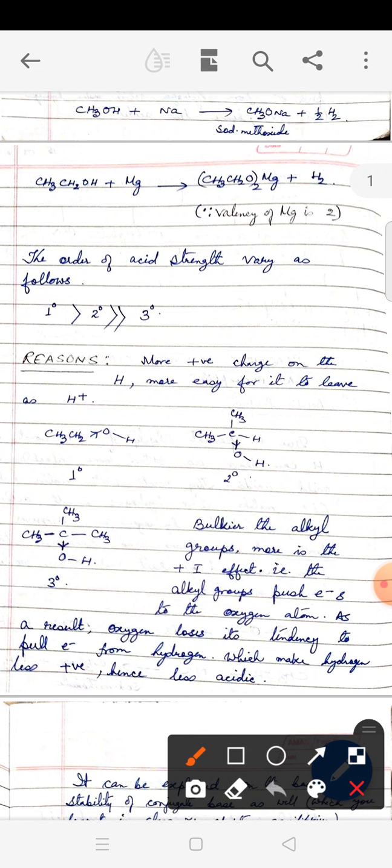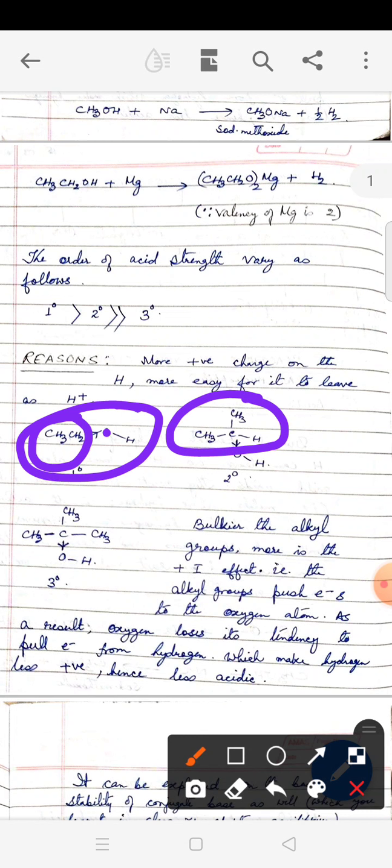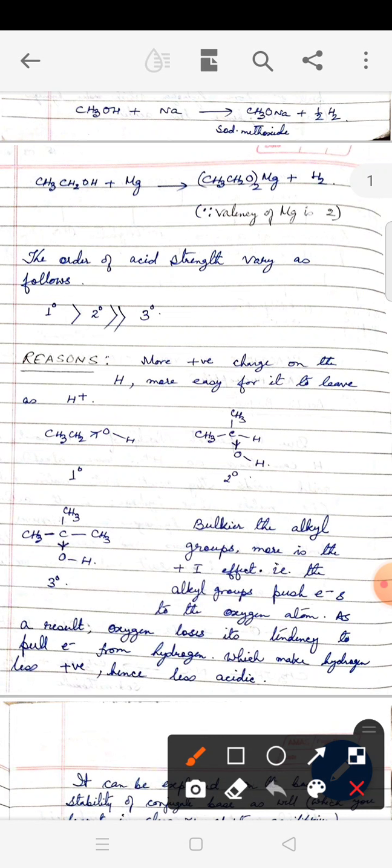So if we take primary alcohol, oxygen is attached to a small alkyl group. If I take a secondary alcohol, then oxygen is attached to a bulkier alkyl group, and if you take a tertiary alcohol, then you can understand oxygen is attached to the most bulky group. And the effect of these alkyl groups is the plus I effect. That means they all have ability to push electrons, and we know that the bulkier the group is, the stronger is the ability to push electrons.